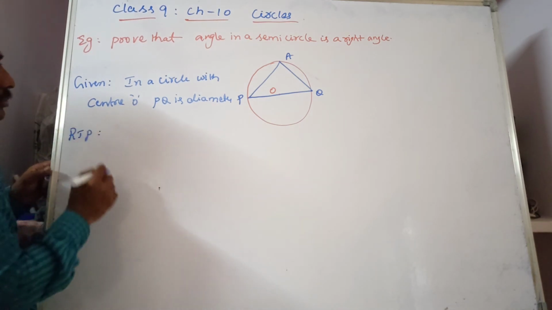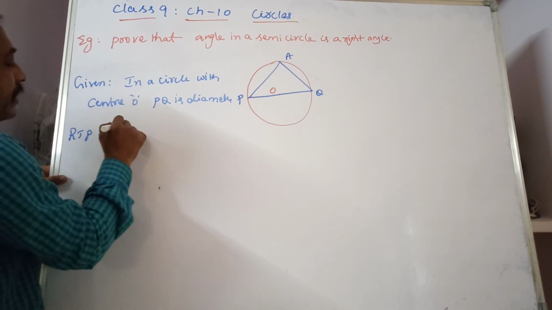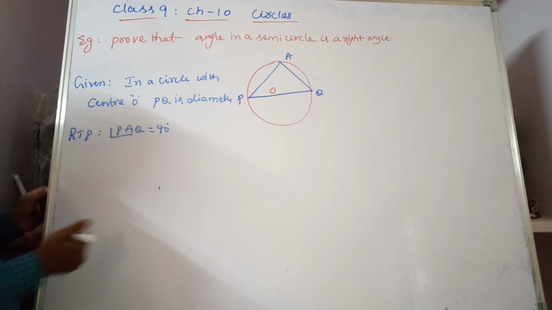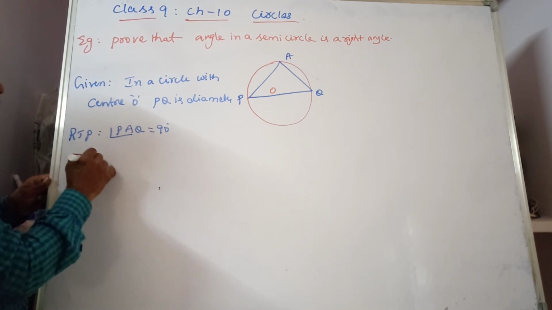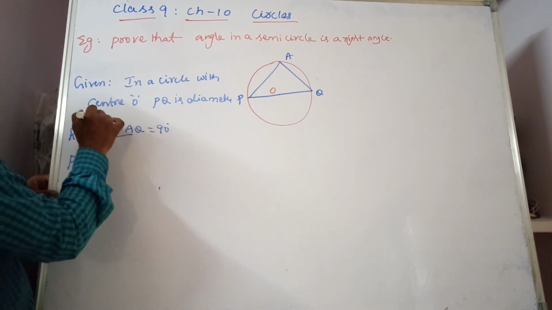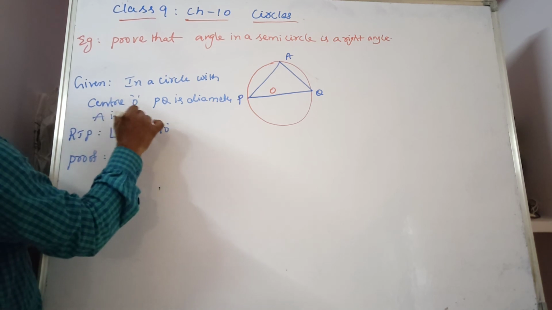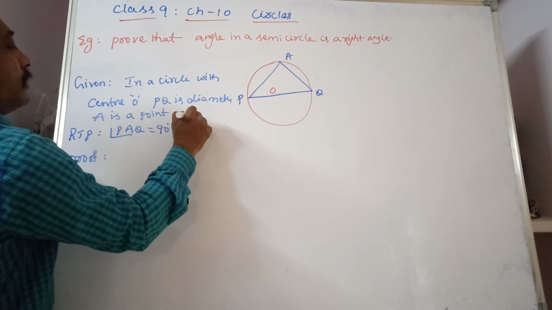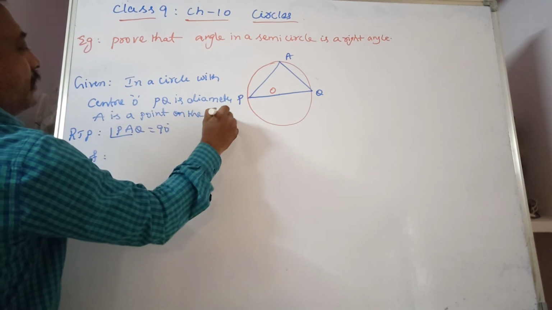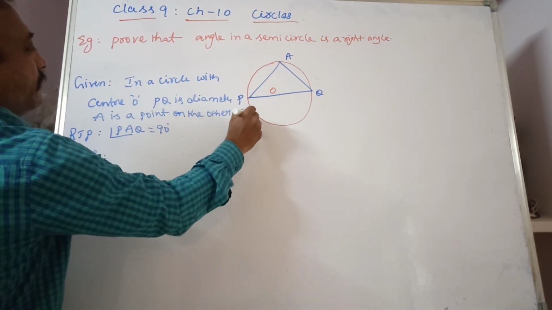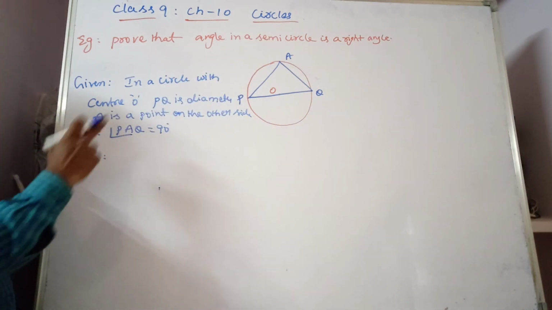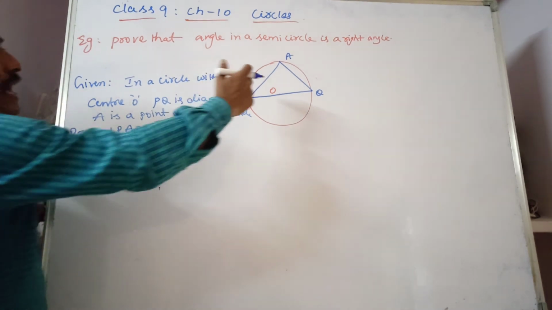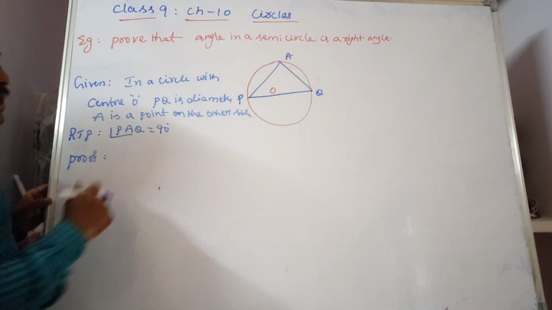Required to prove: angle PAQ is equal to 90 degrees. Proof: A is a point on the other side. When you join PA and AQ, you get a triangle, and we have to prove that angle PAQ is 90 degrees.